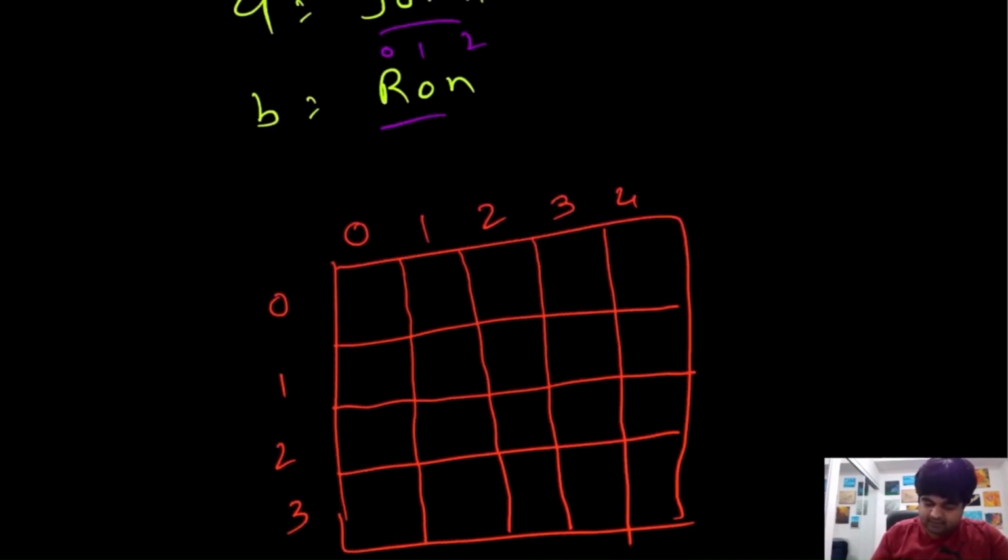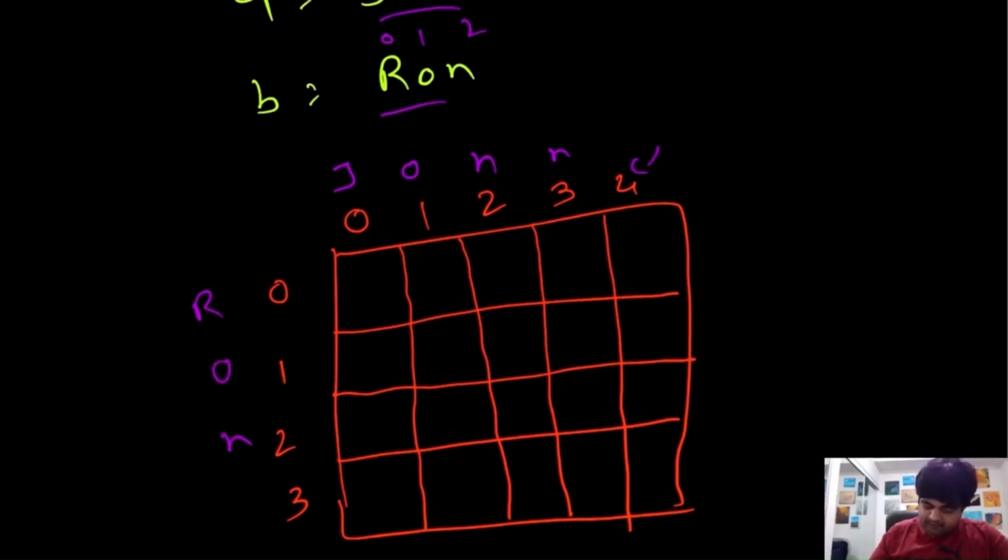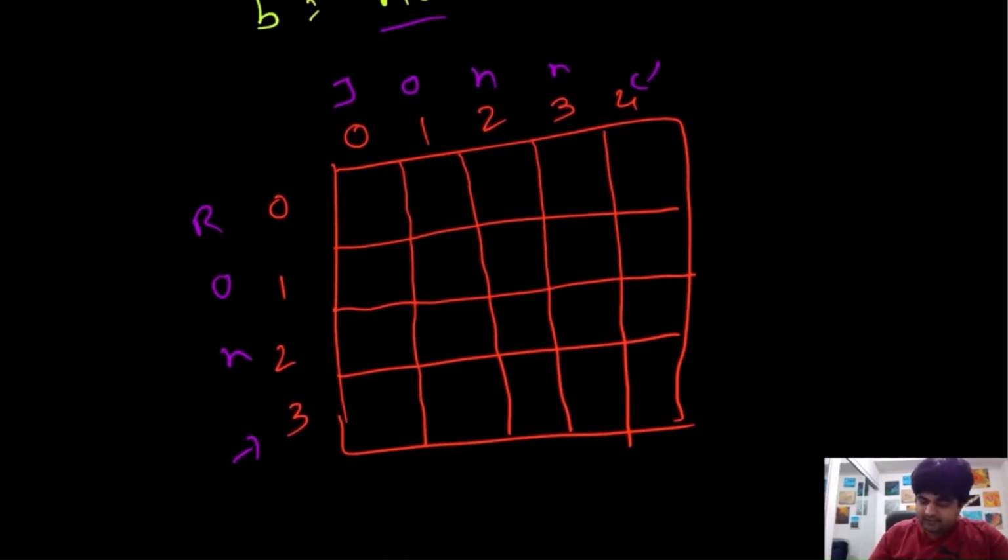So let's see what the values would be. So over here this would be John and this would be Ron. Now for these additional values 3 and 4, we can say that this value is basically null and this value is also null because the string ends at this position. So once the string ends, we know that if we encounter a null value at any moment, the value for that portion becomes 0. So if this is 0, we can already pre-fill these values.